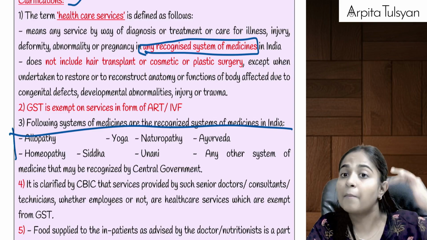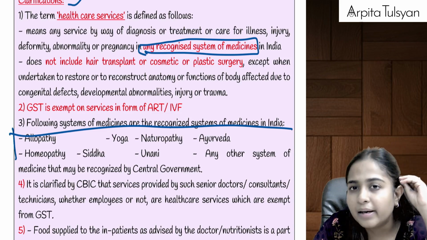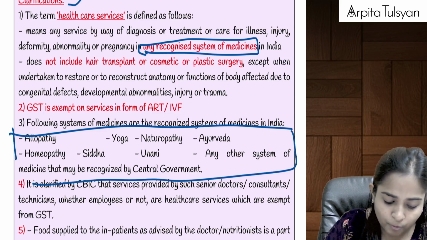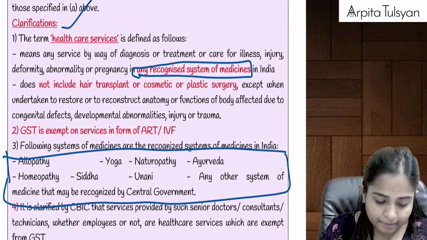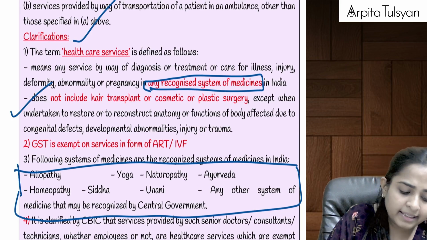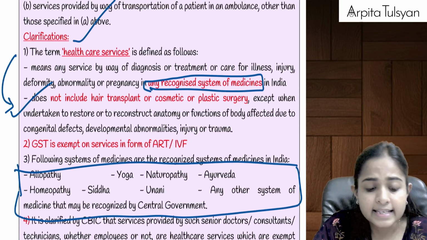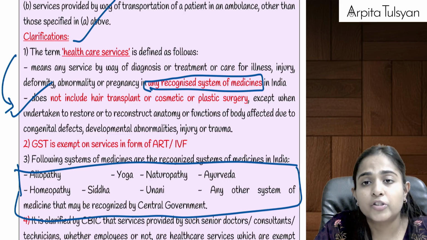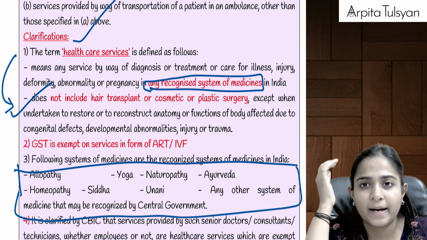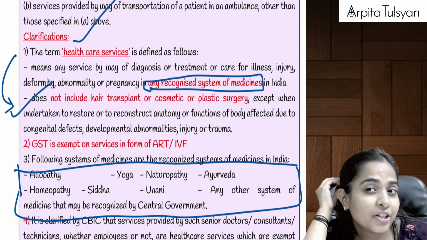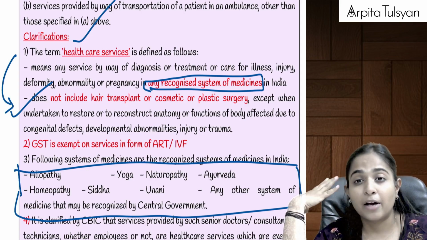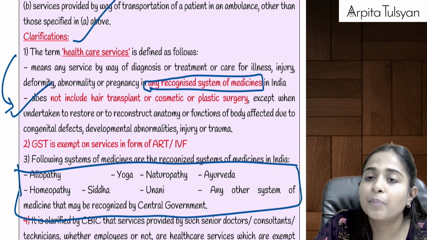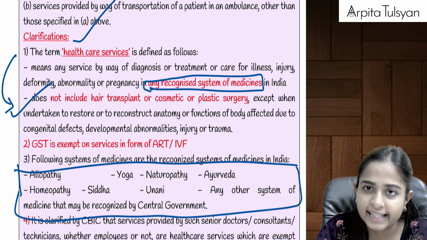If you bring some other system of medicine, for example Reiki, healing, etc., those are not recognized systems of medicine, and any services provided under that will be fully taxable. Right? Then one more thing they have given under healthcare services is if someone is doing plastic surgery, or cosmetic surgery, or hair transplant, etc. and if we are doing it just for the purpose of fashion, I want to look good, I want a dimple here, I want a mark here, etc.